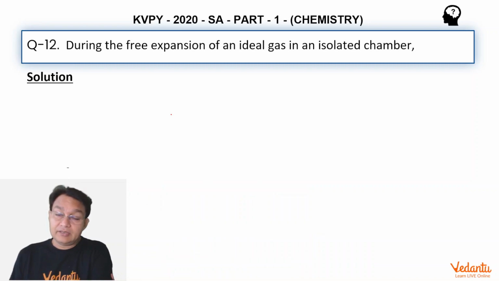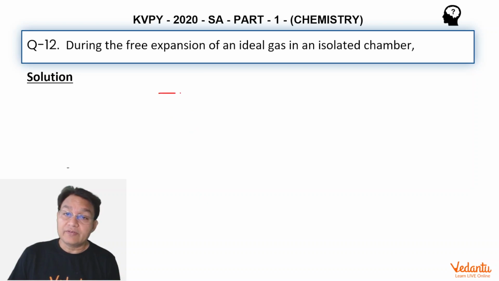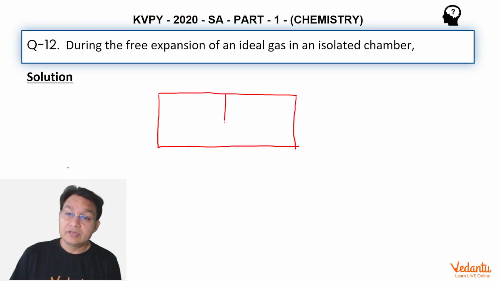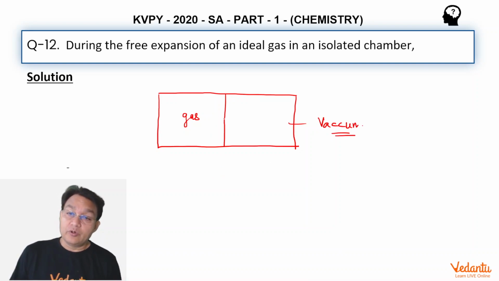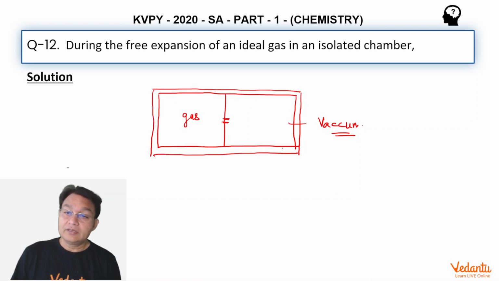What does that mean? That means that suppose we have a container, and in this container we have two chambers, and in one chamber the gas is present, the other chamber is vacuum, and we can put a hole in this one at our will, and of course this is isolated. That means we have surrounded this vessel with an adiabatic wall. So these are adiabatic walls.